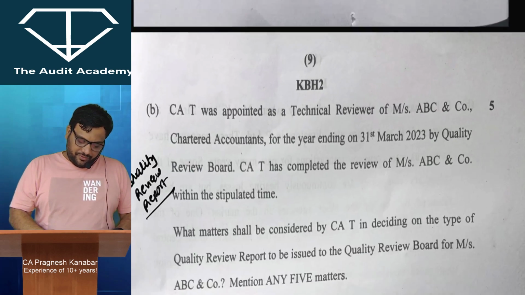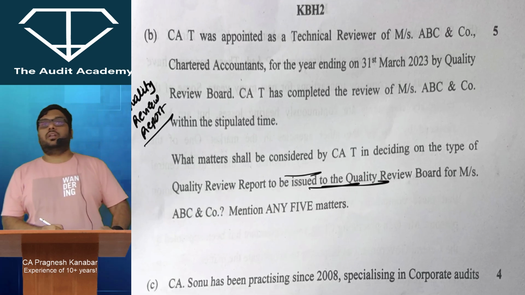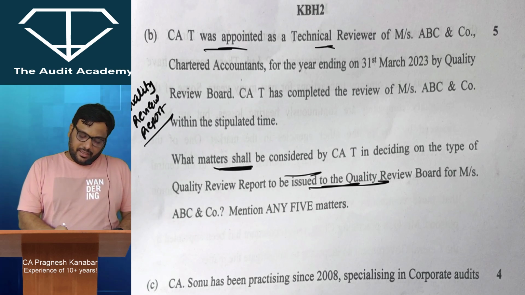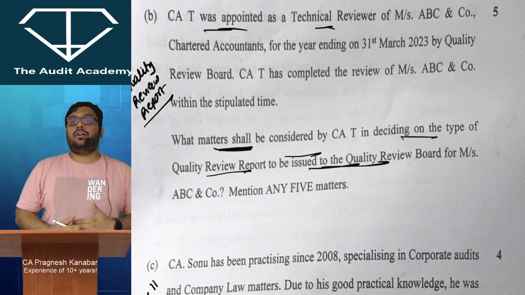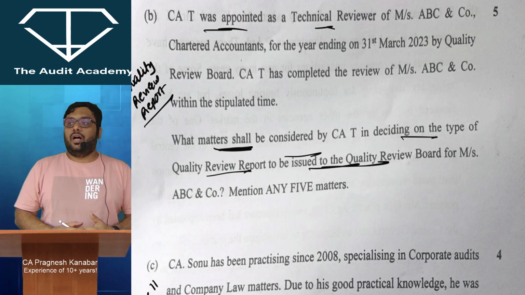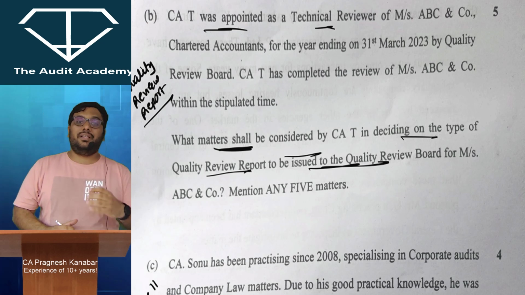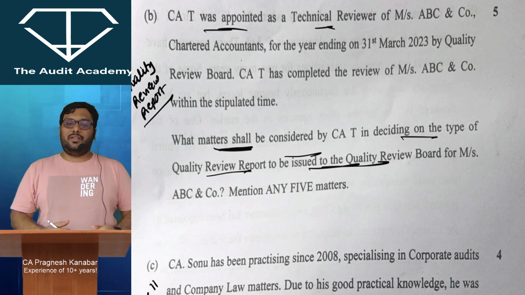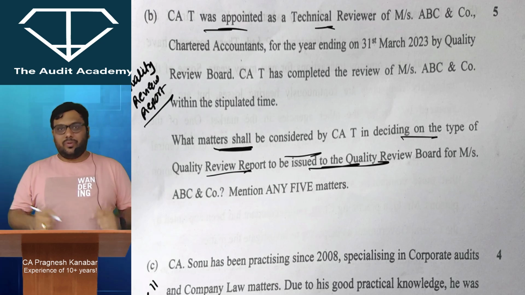Then question number 5B. It is on quality review, the reporting stage of quality review, the matters that need to be considered by the technical reviewer in deciding on the type of quality review report that needs to be given. What are the quality control systems, what are the deficiencies, whether there is a need to give a qualified report or not, whether the audit firm under review has complied with the professional, ethical and technical standards or not. All of those points need to be considered by the technical reviewer before deciding the type of report that needs to be given.